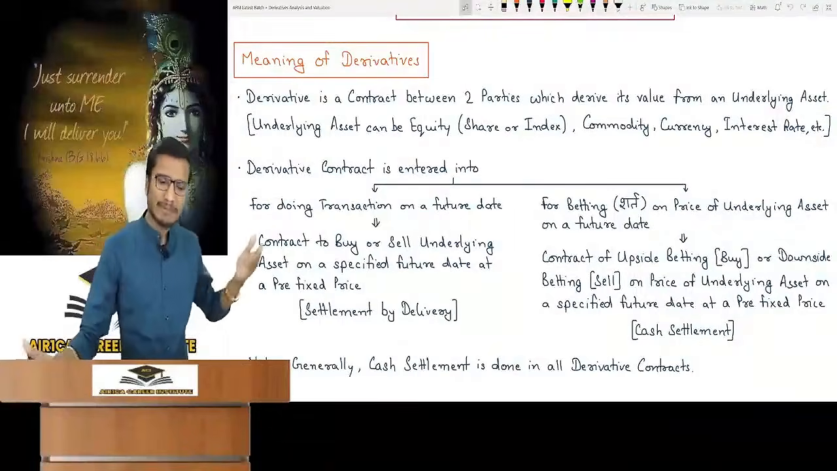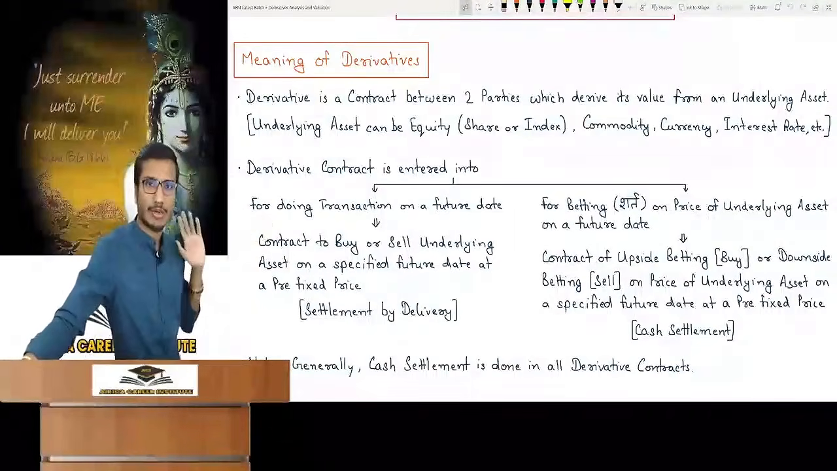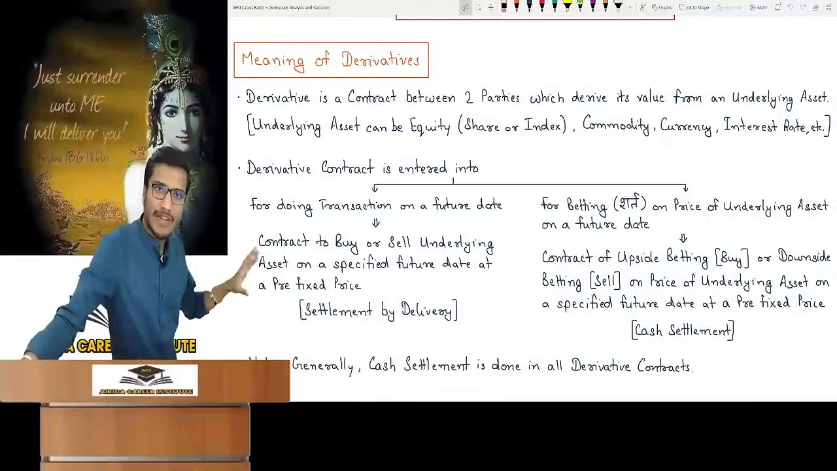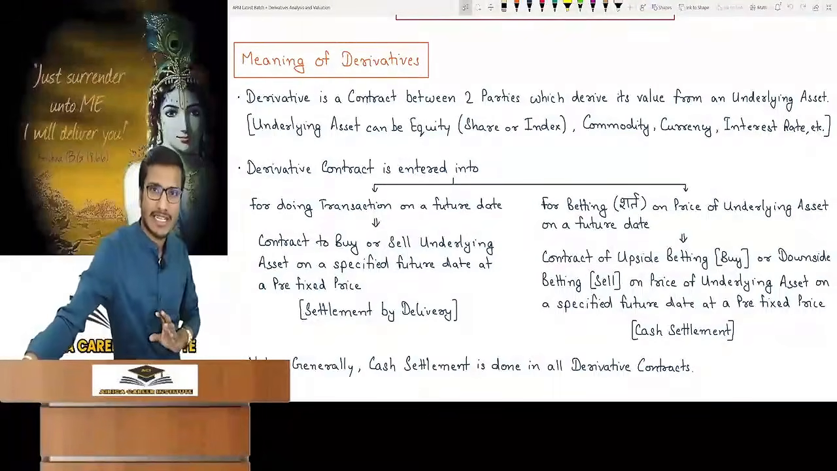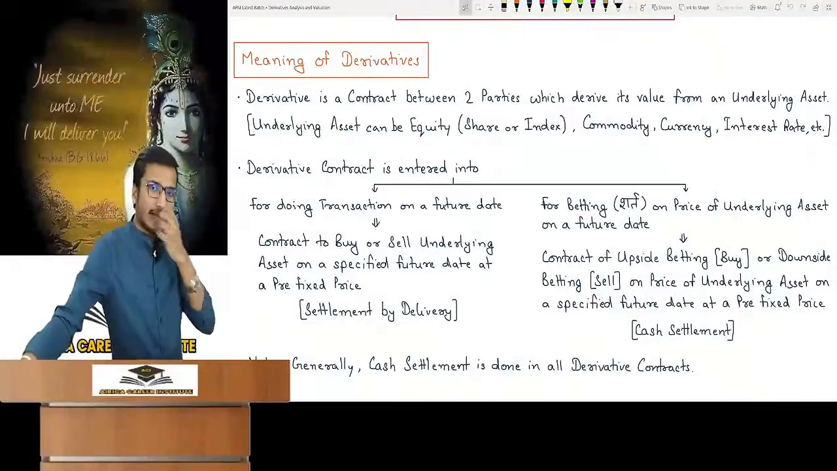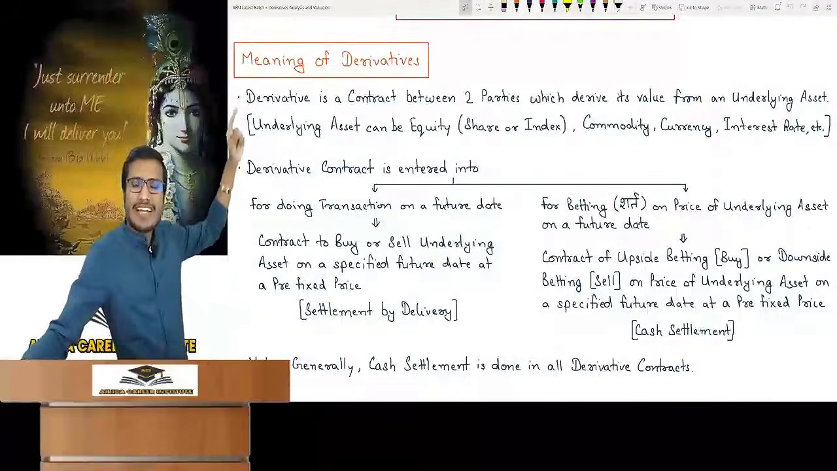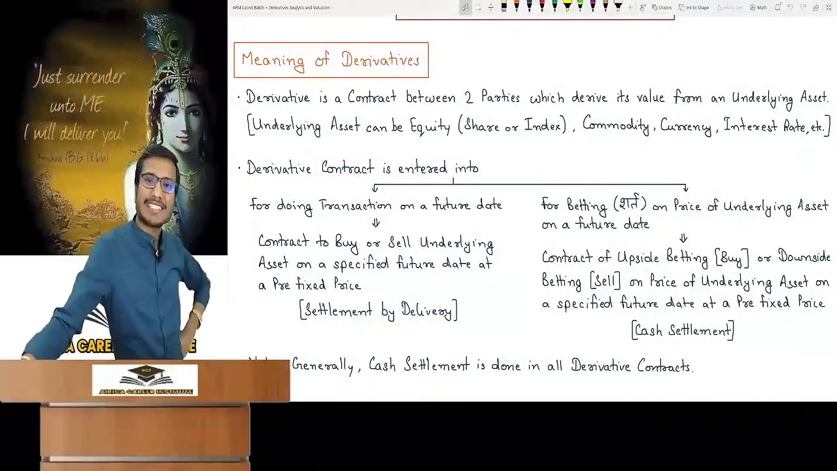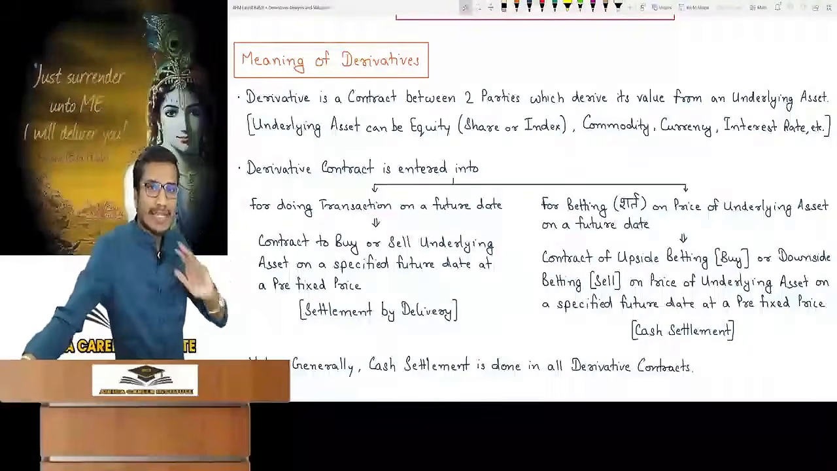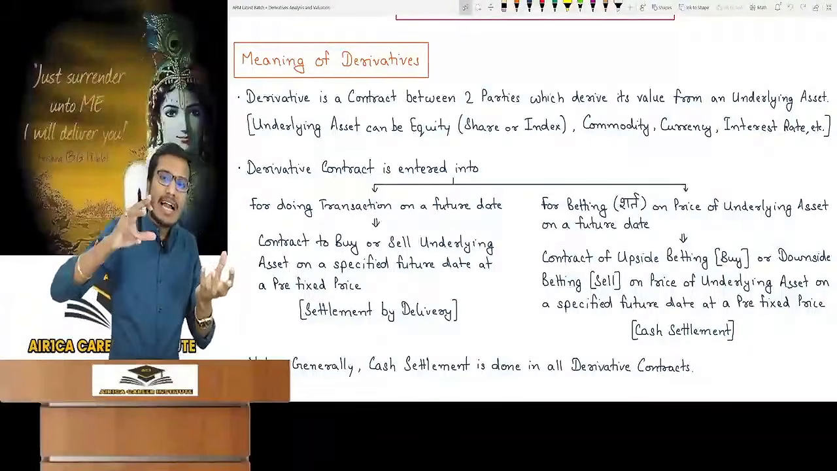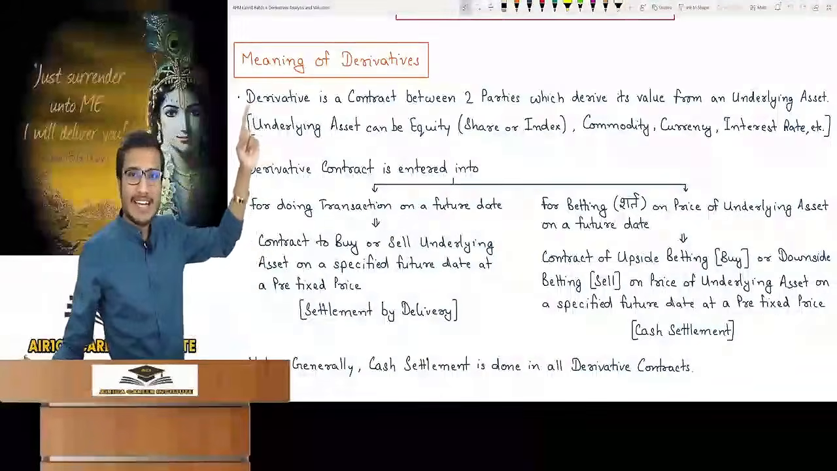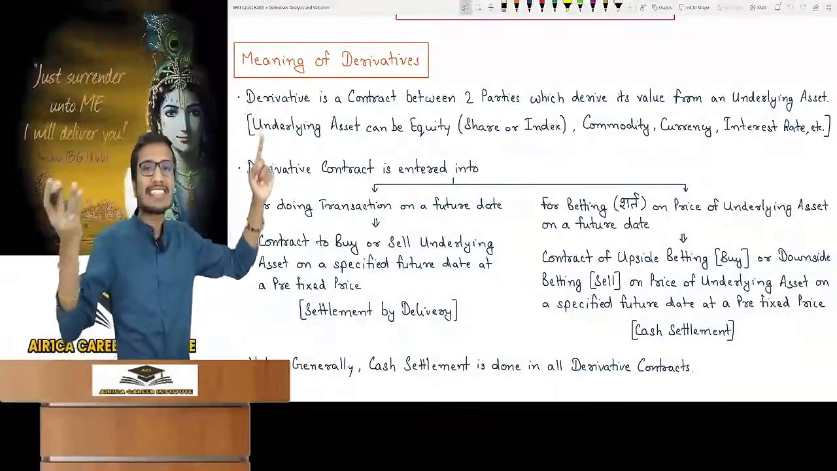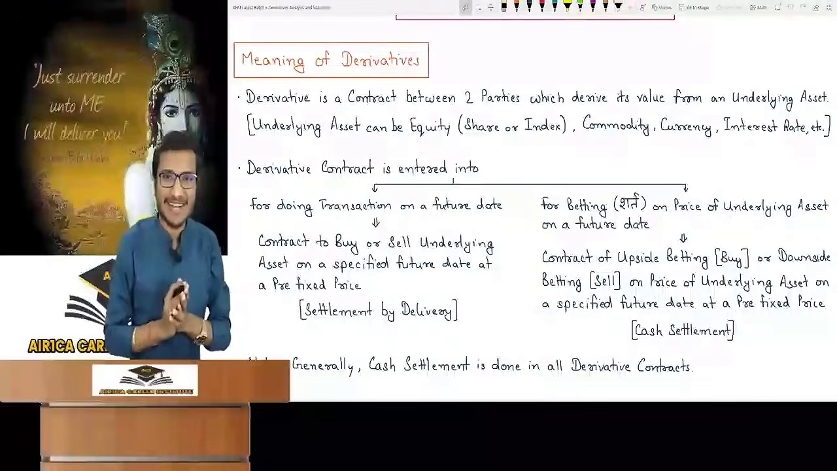Understood? Now sir, you told us that it is for doing a transaction on a future date. We verified that too, that the contract is being signed to do a transaction on a future date. You told us about the derivative contract. But according to the above definition, how is this a derivative contract? There are 2 parties involved in this contract. Now how is this contract deriving its value from the underlying asset, as the contract which derives its value from the underlying asset should be called a derivative contract?